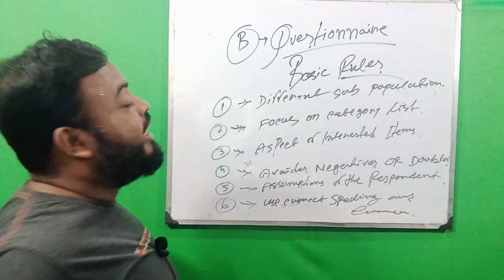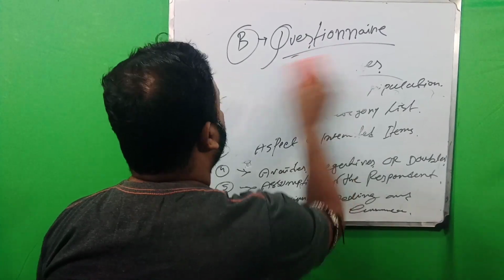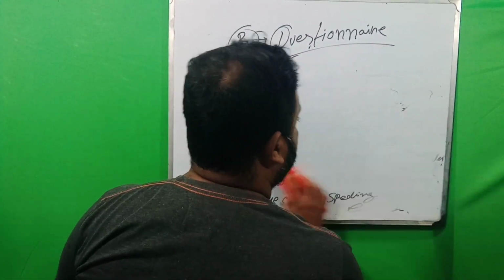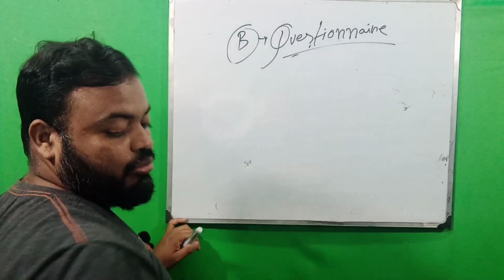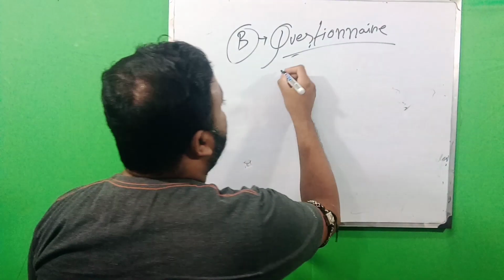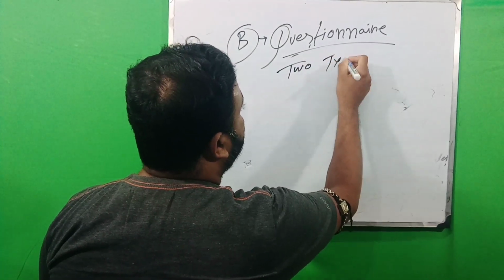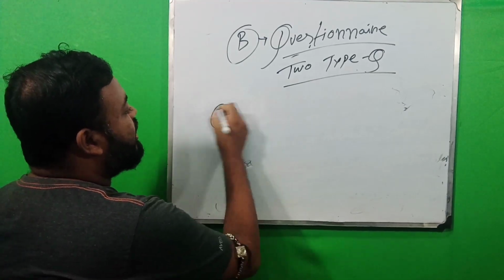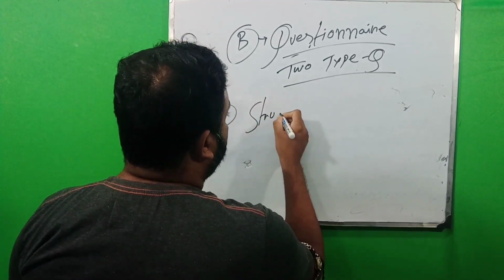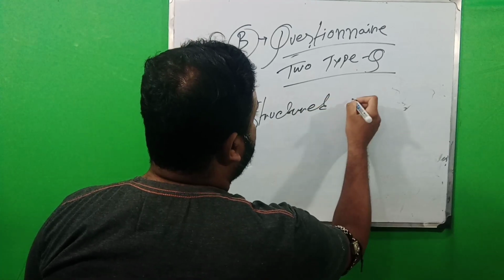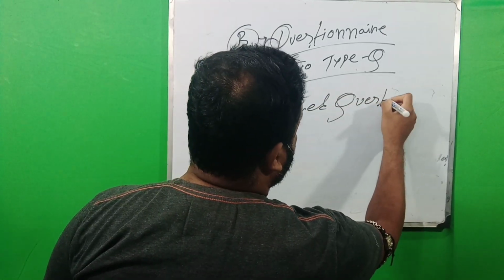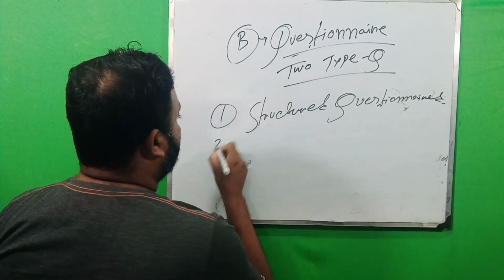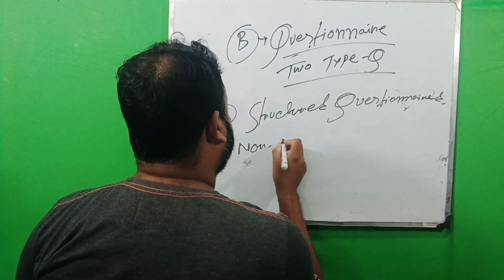Next we learn the types of the questionnaire. There are two types of questionnaire. Number one is the structured questionnaire, and number two is the non-structured questionnaire.